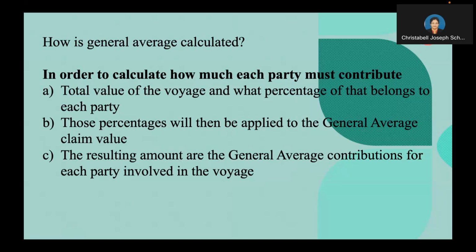Now, in order to calculate how much each party must contribute, the average adjuster will look at the total value of the voyage and what percentage of that belongs to each party. Secondly, those percentages will then be applied to the general average claim value. And lastly, the resulting amounts are the general average contributions for each party involved in the voyage. One important thing to be borne in mind is that a general average contribution is separate from a claim for any lost cargo.